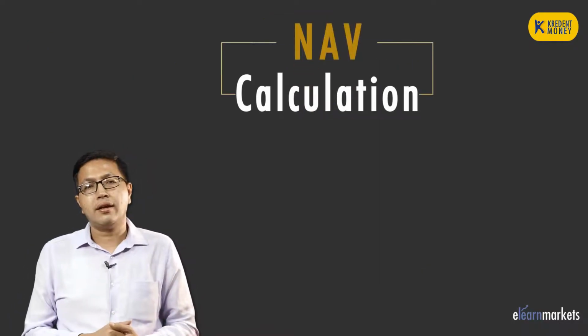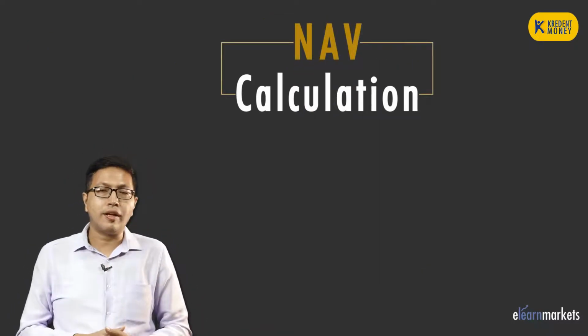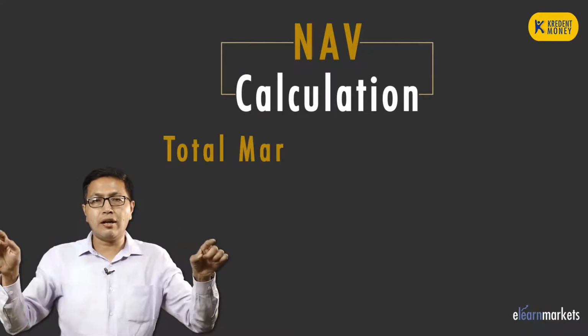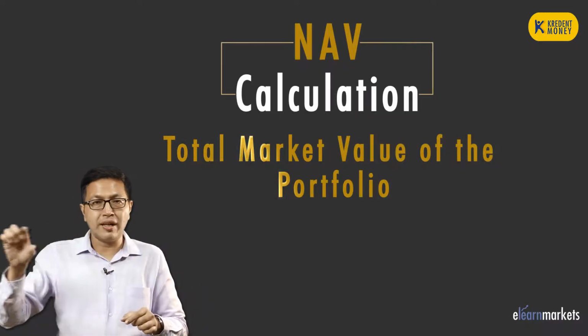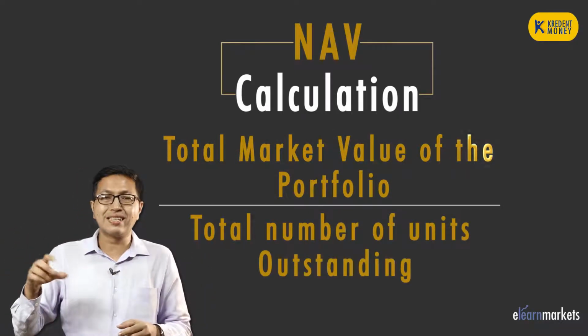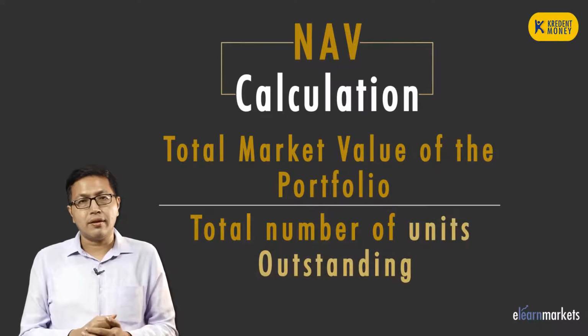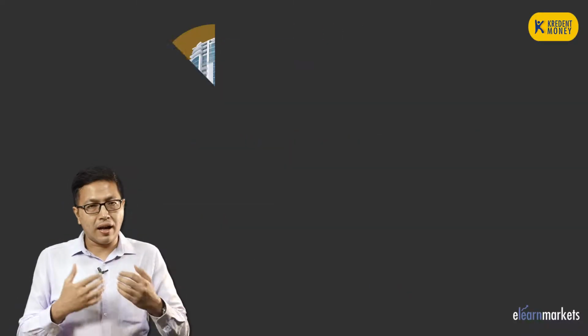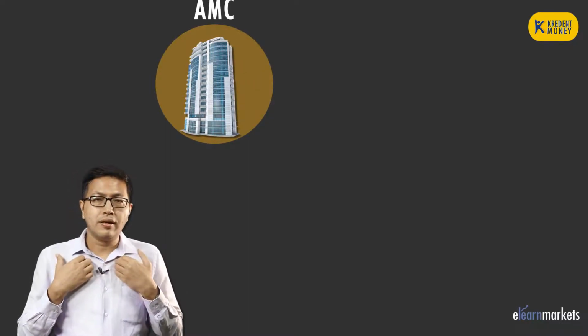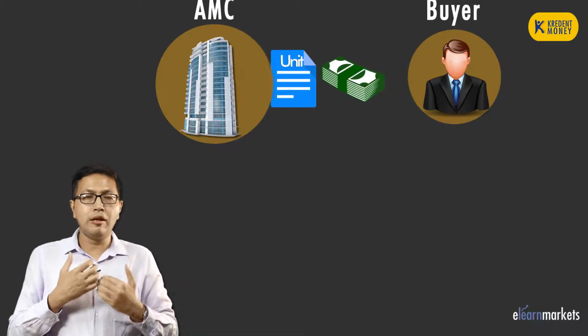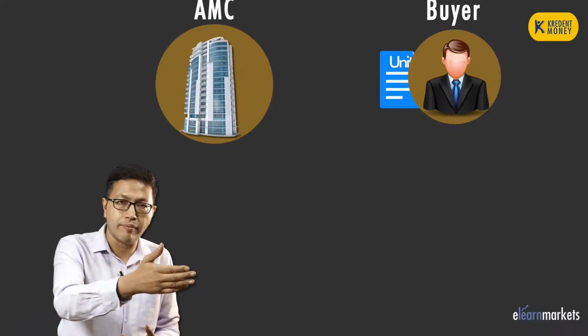Let us come to that. It is a simple one, don't worry. The simple formula is that you have to keep the total market value of the scheme in the numerator divided by the total number of units outstanding. Now, what do you mean by the words units outstanding? I'll explain. Whenever I, as a mutual fund company, enable the buyer to buy the mutual fund units from me, I will be issuing units to him.